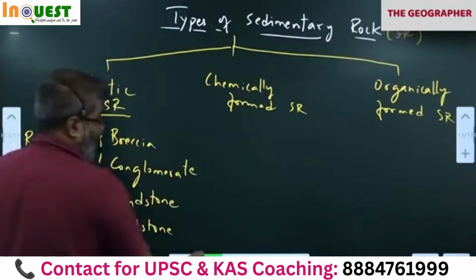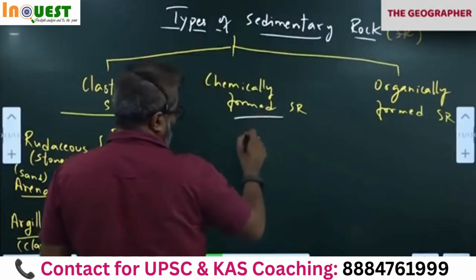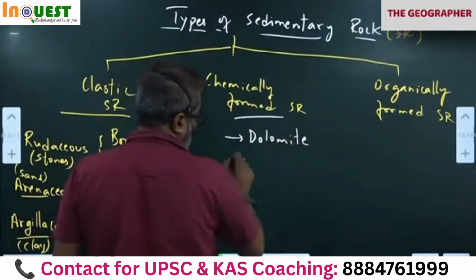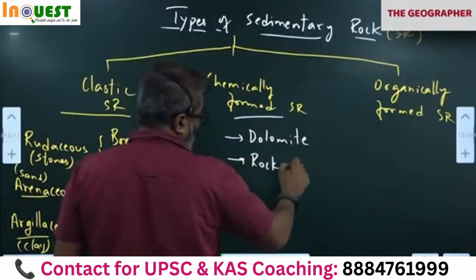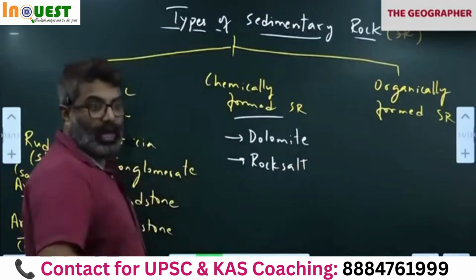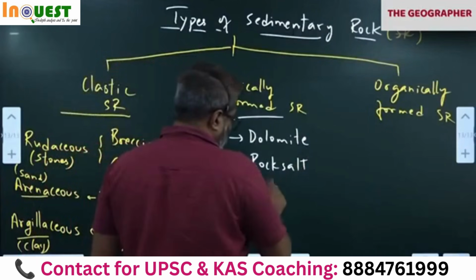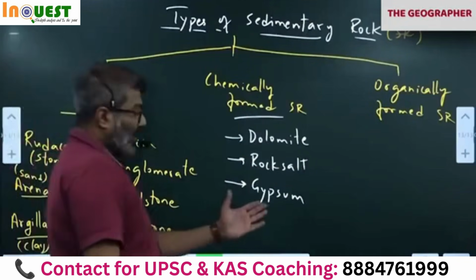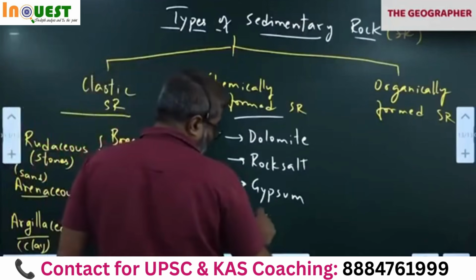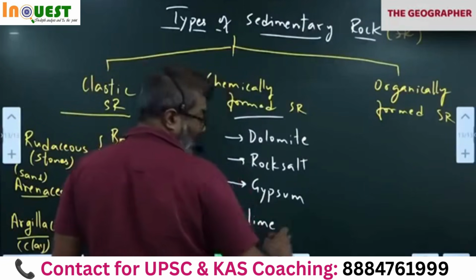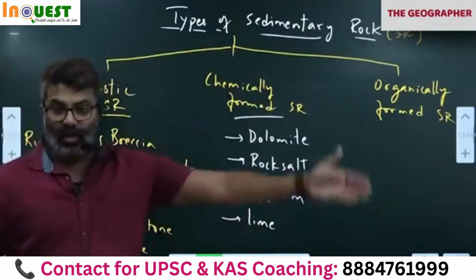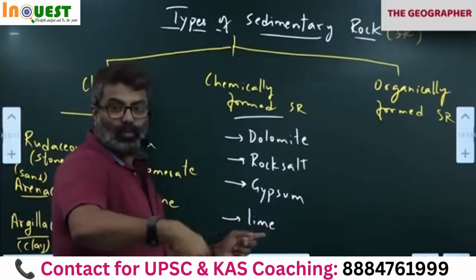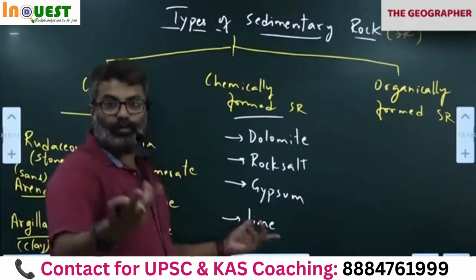Remember. Now coming to chemically formed sedimentary rock. In chemically formed sedimentary rock, first one, dolomite. Rock salt. Rock salt you might have seen, while cooking food we use rock salt. Gypsum for making cement, correct, glass and all, we use calcium sulfate. Gypsum is calcium sulfate. Lime, calcium oxide. We put lime outside the wall, white color is all lime only. Villagers and all, they use lime, mix it with water and then put it on the wall. Paint, low cost paint.